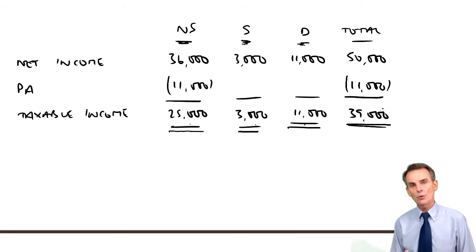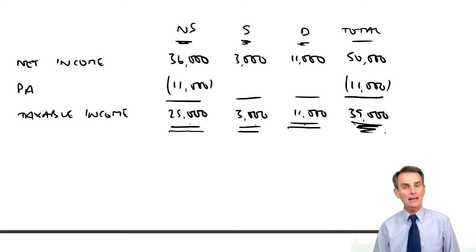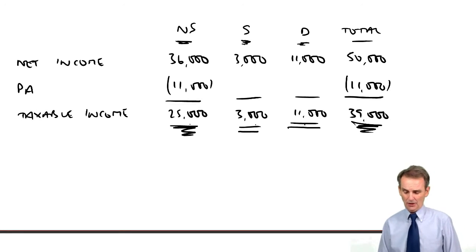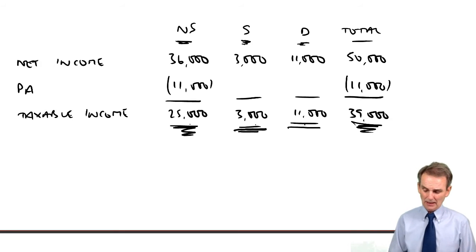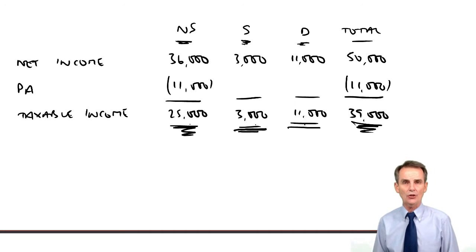Now then, what do those numbers tell you? It tells you that at 39,000 on your total taxable income, the taxpayer is a higher rate taxpayer. Also, the fact that the non-savings taxable income here is 25,000 tells you that when you come to tax the savings income, there will be no starting rate. There'll be no 0% starting rate band available to you.